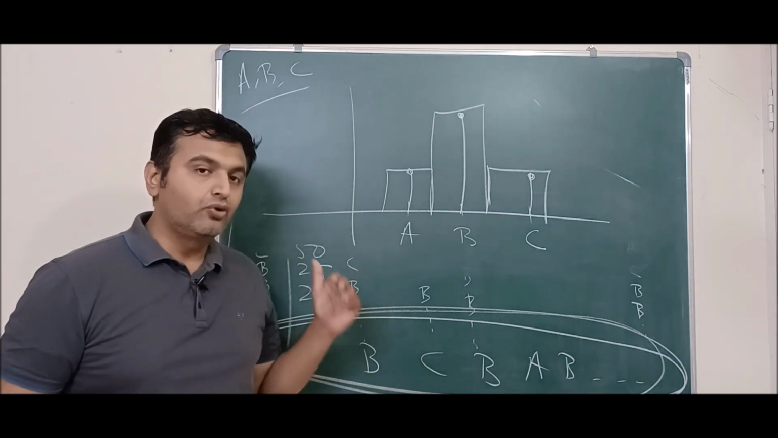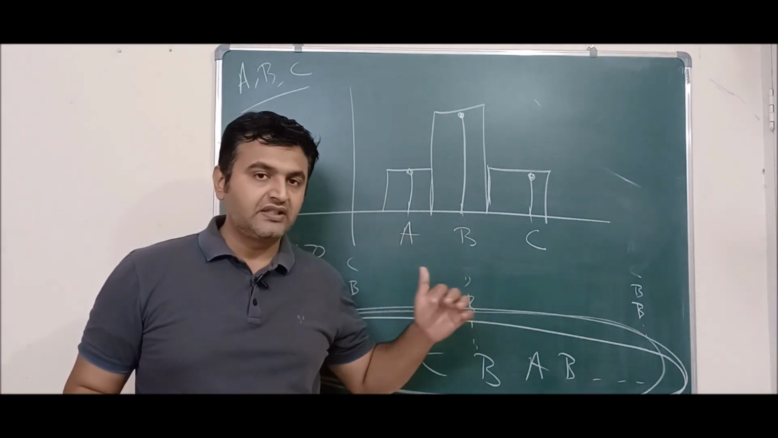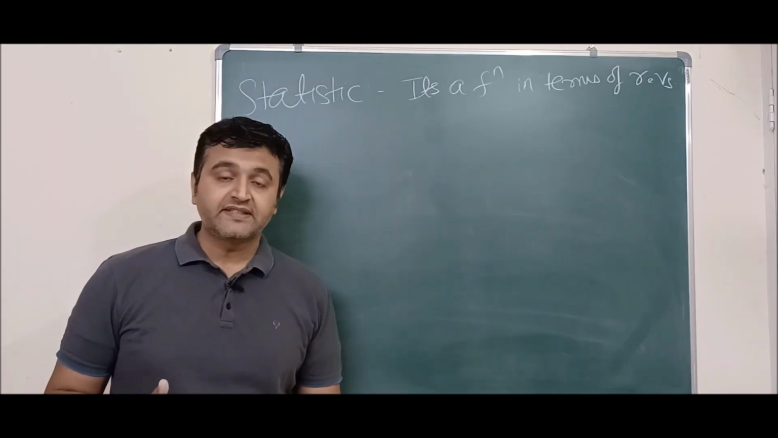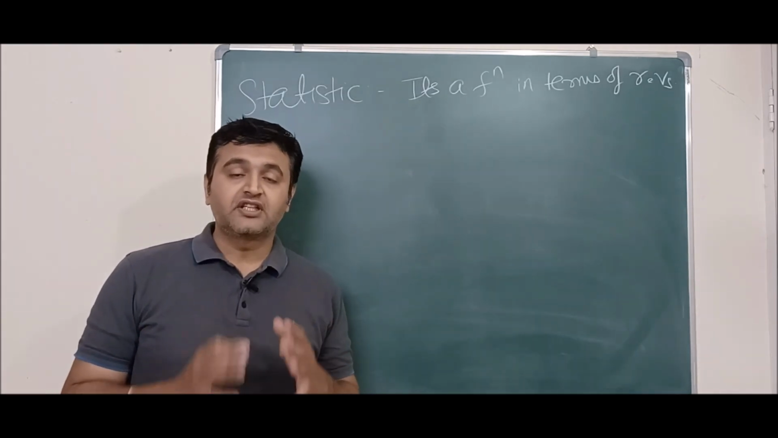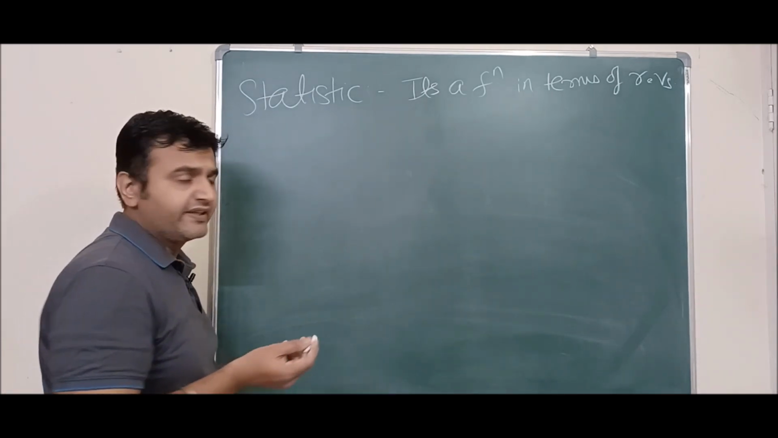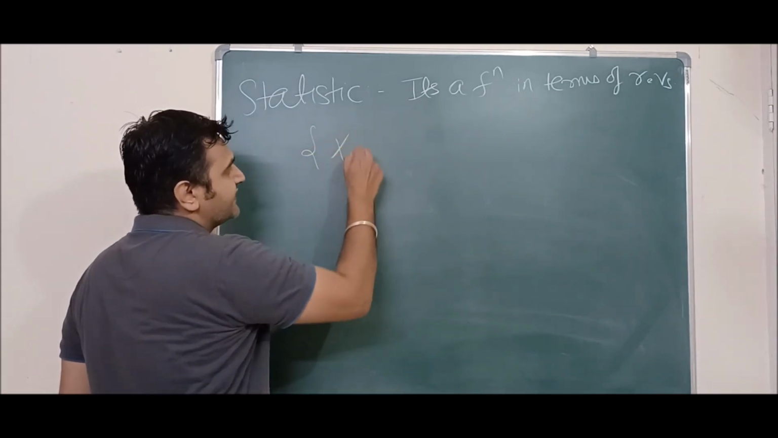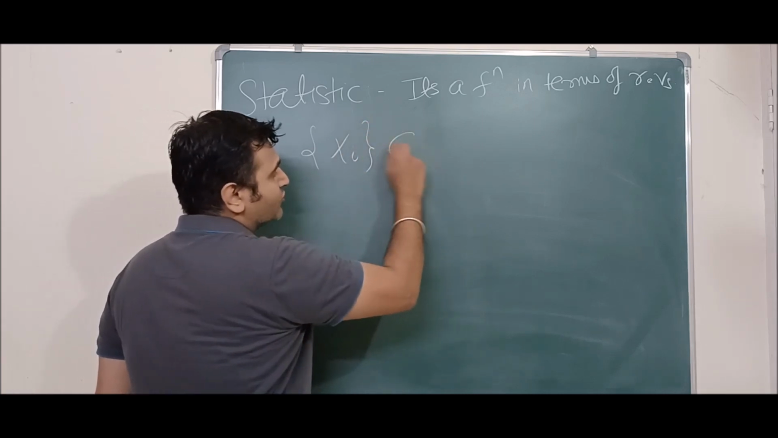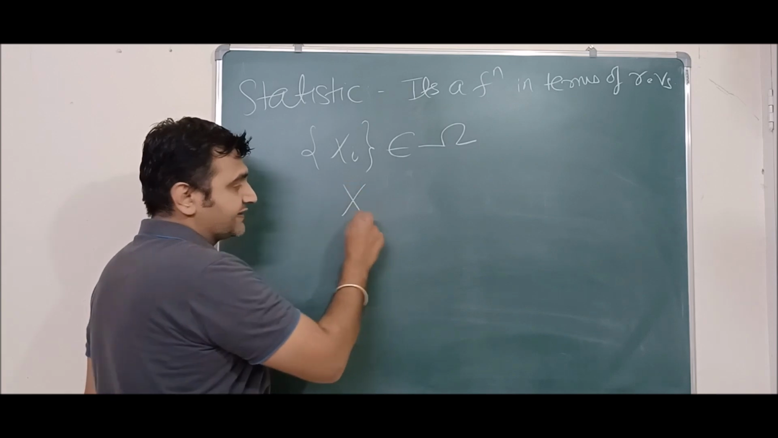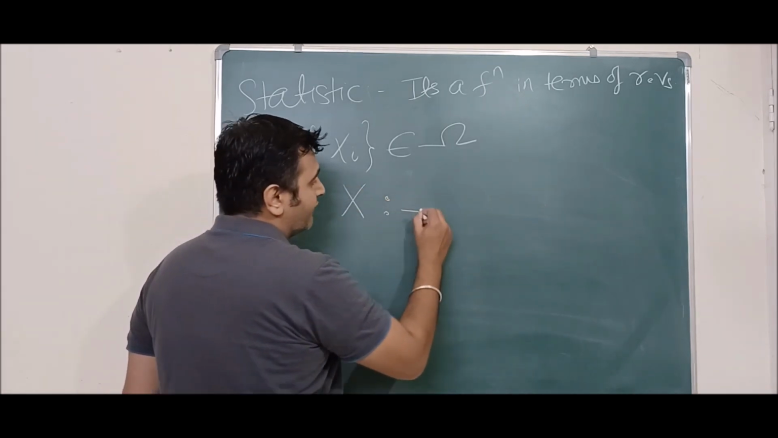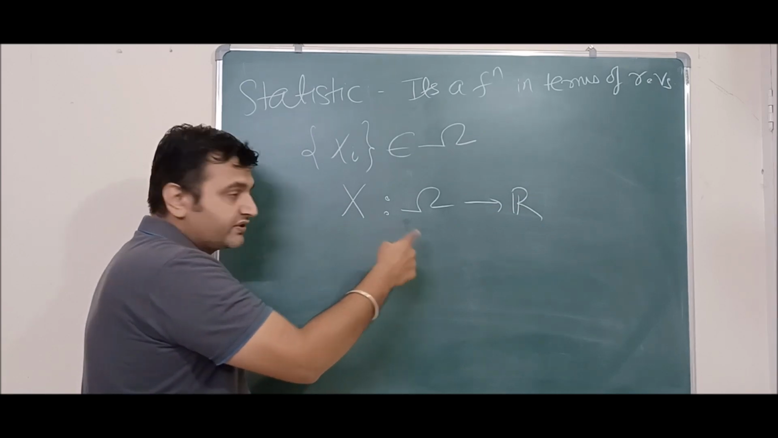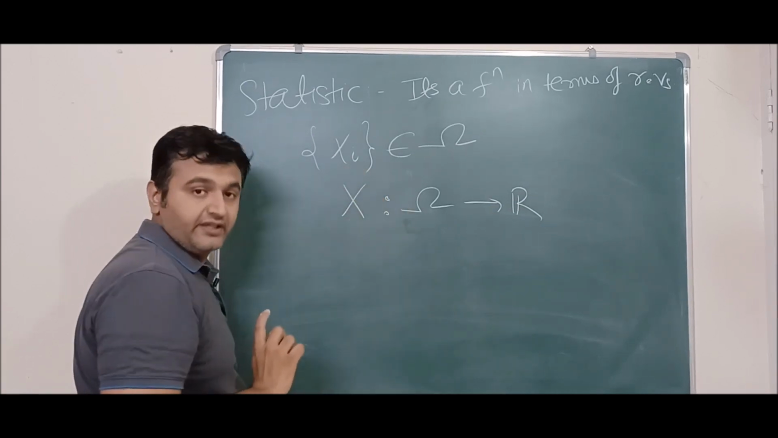Now let me tell you in more detail, along with the proper definition and one more example involving numbers. What is a statistic? It's a function of random variables. That means, suppose you have some collection of random variables, say the Xi's, which belong to some space omega. So what is a statistic? X is a statistic from omega to R. It's a function whose domain, whose inputs, are nothing but random variables.